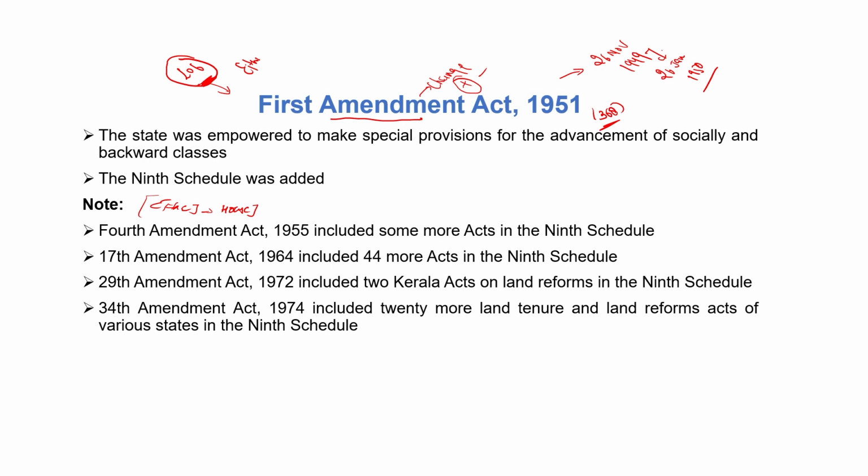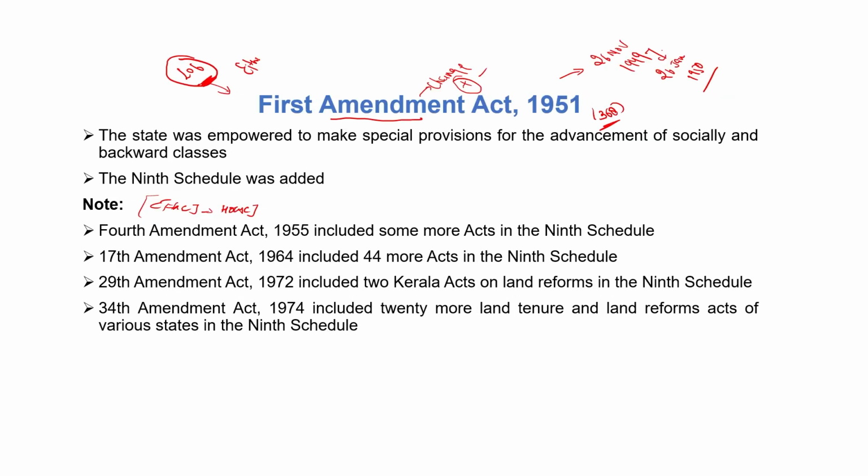Then the bill will be sent to the president, and the president has to provide his assent also. After the president's signature, the amendment becomes known as the Amendment Act. Only through this procedure can we amend our Indian constitution. Clear?